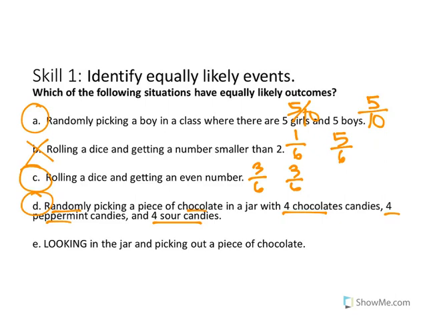Now, however, if you're peeking inside and you're looking in the jar and you can really spot where that chocolate is, is that fair? I mean, you can just really target that chocolate and just reach it and grab it, right? So no, that is not equally likely because you're looking. It's too easy to get the chocolate.